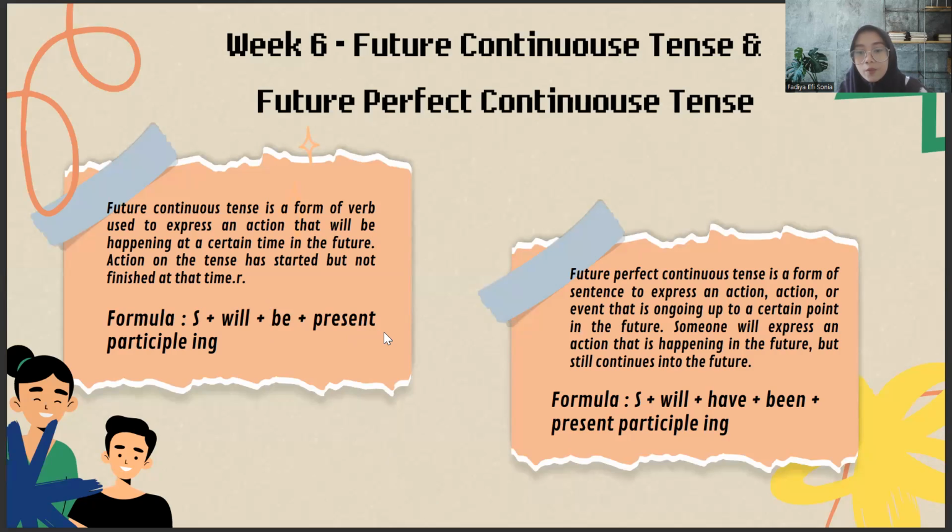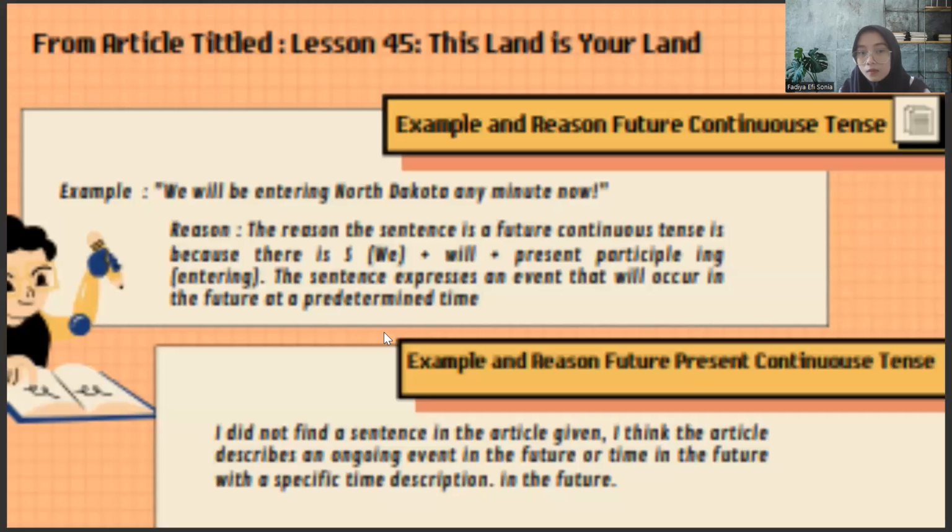And future perfect continuous tense is a form of sentence to express an action or event that is ongoing up to a certain point in the future. Someone will express an action that is happening in the future but still continues inside the future. And the formula is subject plus will plus have plus been plus present participle (-ing).